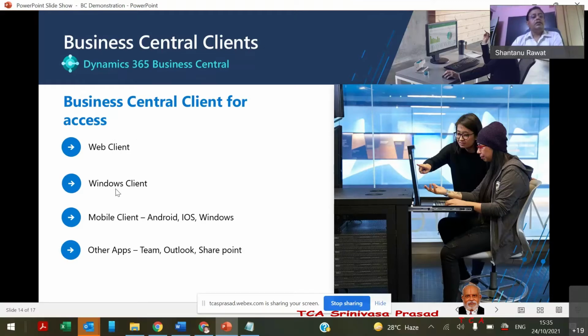Further, if we want to install it on our laptop, we can install the Windows client as well. Third, there is a mobile client, so we can access the system on our mobile, whether it's Android, iOS, or Windows. So all three major types of operating platforms for mobile are supported by Business Central.